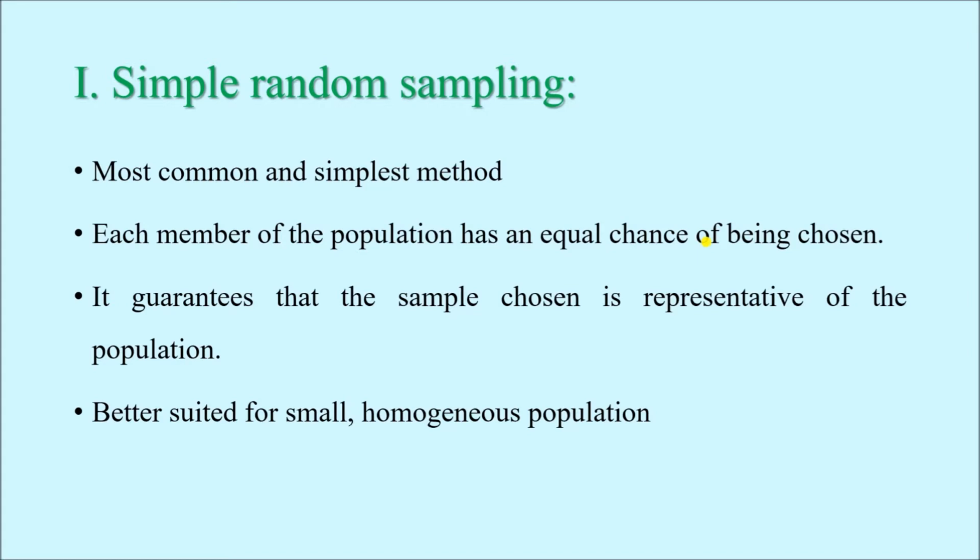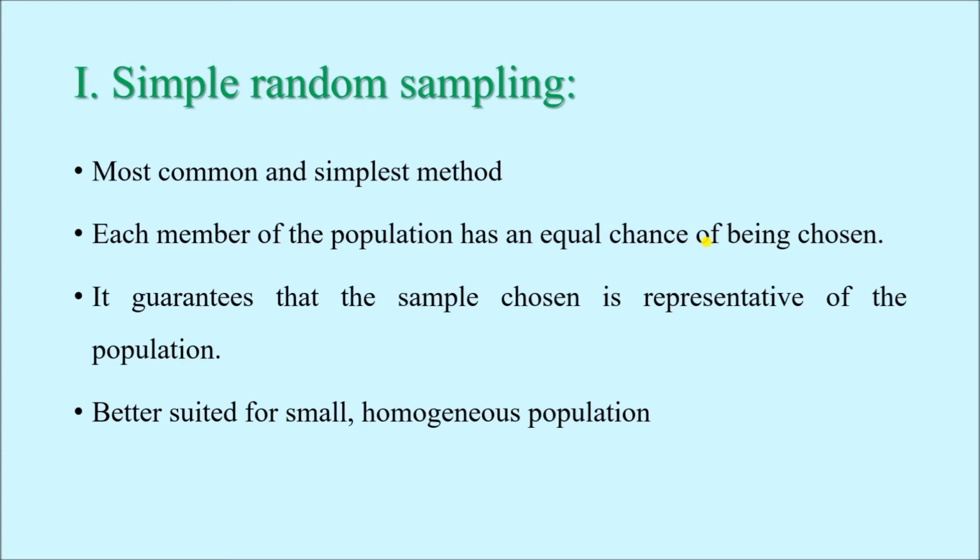So simple random sampling. This is the most common and the simplest method. Each member of the population, that means each sampling unit in the population, has an equal chance of being chosen. It guarantees that the sample chosen is representative of the population, and is better suited for small and homogeneous populations. So if a given population is not very large, so it is small, and also homogeneous, that means certain characteristics in the people in the given population are almost similar, there is not much variation, in that case we can call it a homogeneous population.